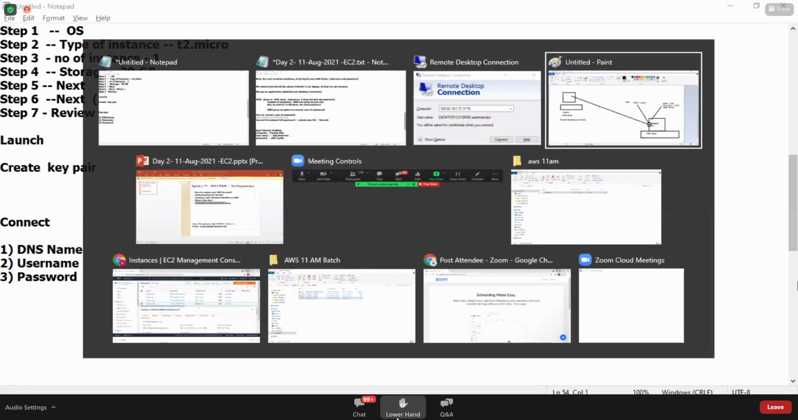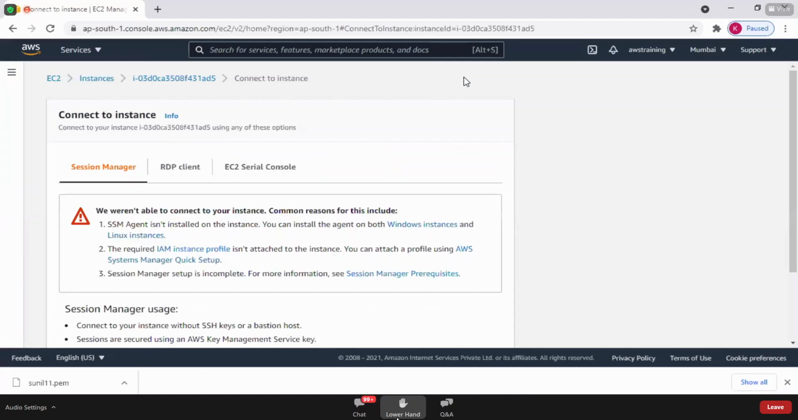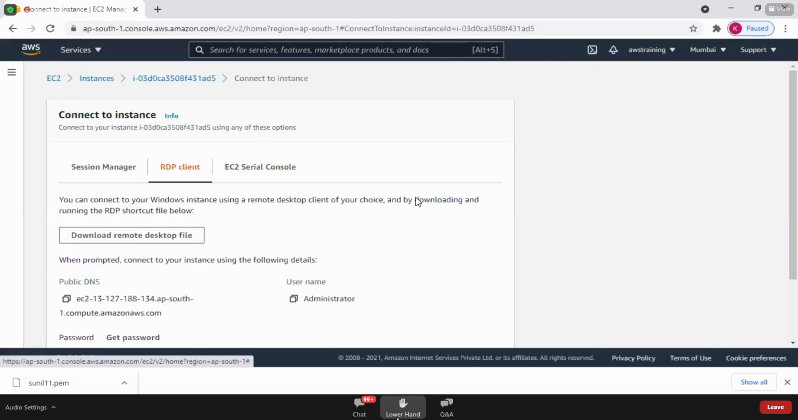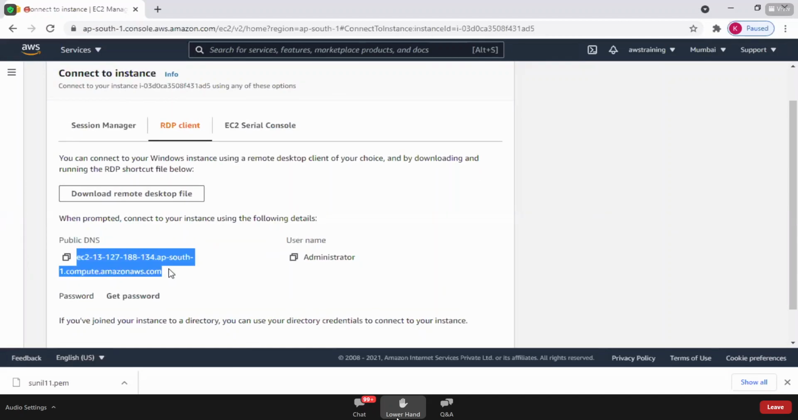Which machine do you want to connect? Tell me. This is the machine which you want to connect, isn't it? So select the machine whichever you want to connect, and we have an option of the Connect button. When you click connect, go to RDP client. Can you see here? You got the DNS, the public DNS. Copy this DNS. You got the DNS.